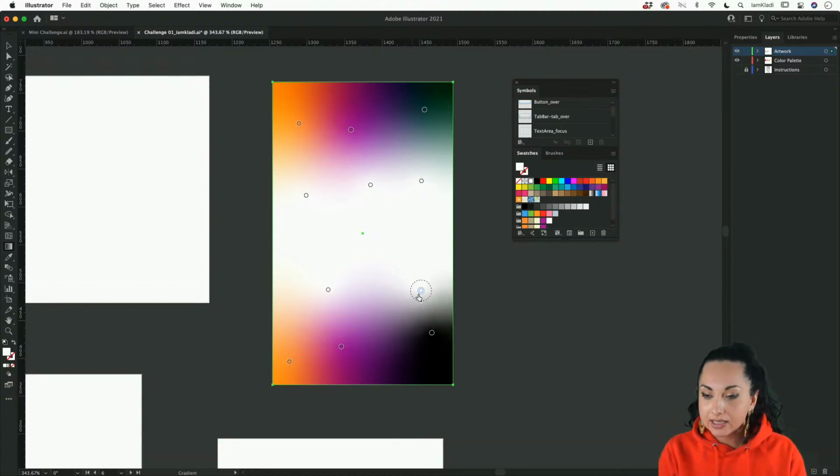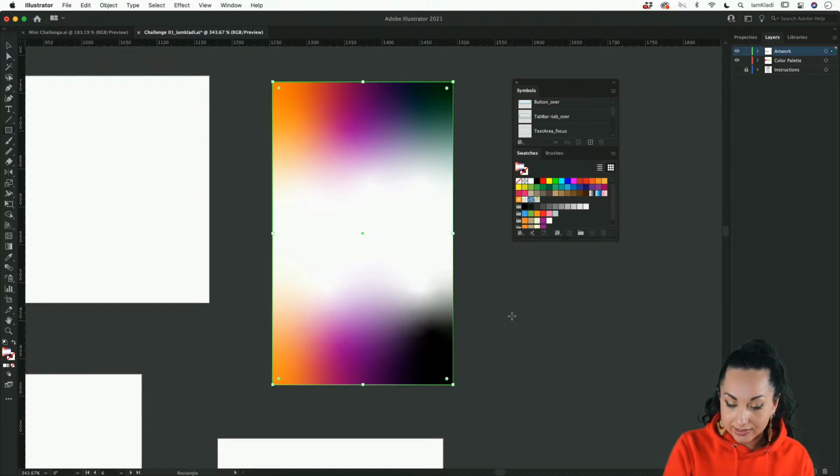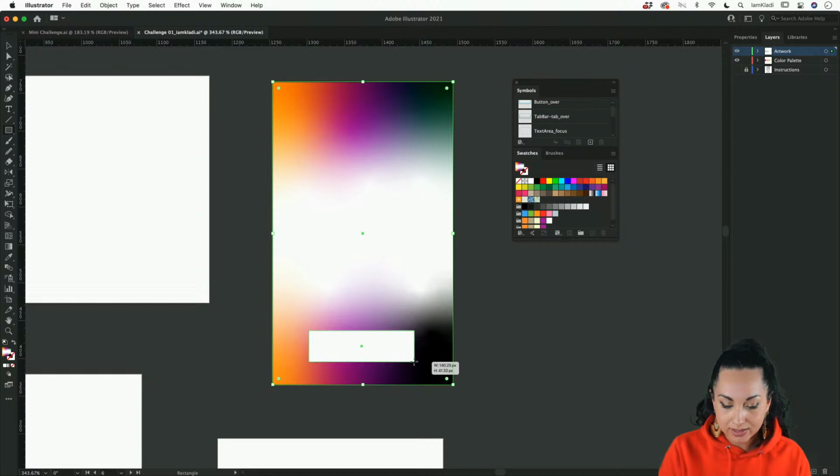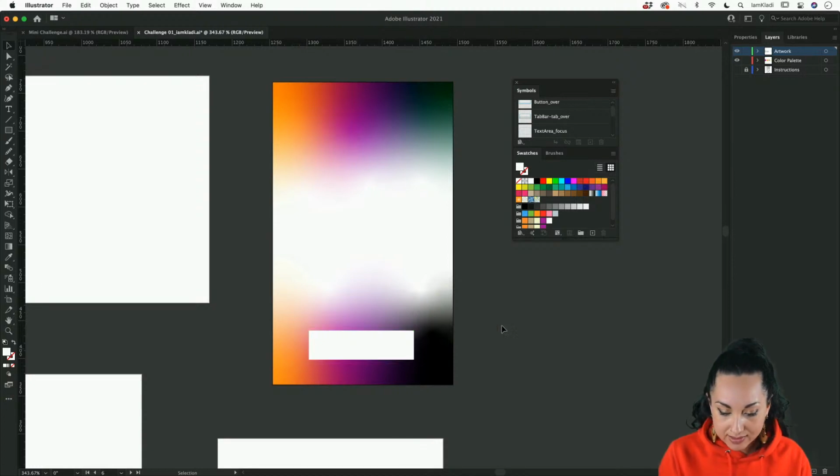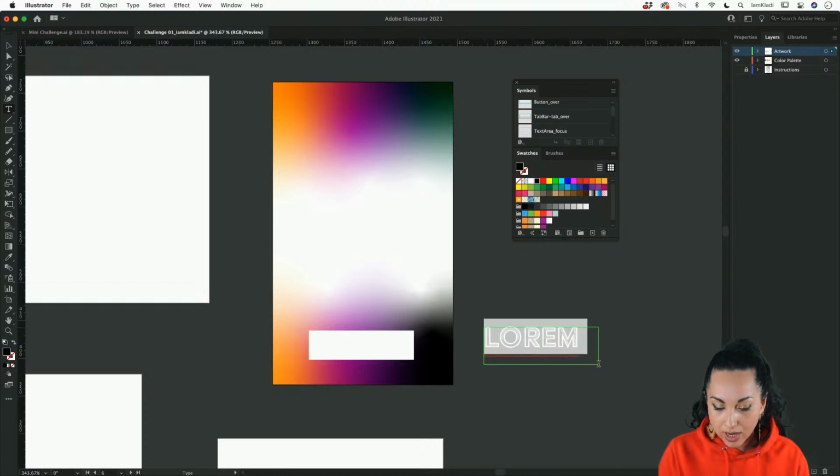And in fact, let's jump right in and add a button. In order to jump from the gradient tool into the rectangle tool, again, simply press the letter M, and we're going to be able to create another rectangle. And I'm just going to create a white rectangle, which is going to be our call to action where we can actually add some text. Then select the type tool, and from here, click and drag to open our text box.